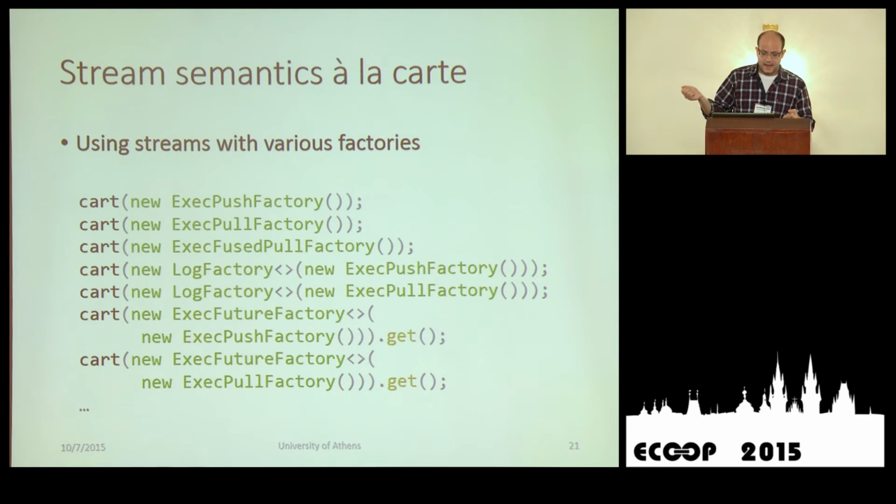So for example, throughout our paper, we had created some various factories that I present here. For example, exec push factory that has all the logic for terminal and intermediate operators for push-based semantics. The same for pull. We have created a fused pull one where it fuses all filters together and all maps together. We enhanced a push factory, an exec push factory with log factory. So upon evaluation, we also get some printing activity.